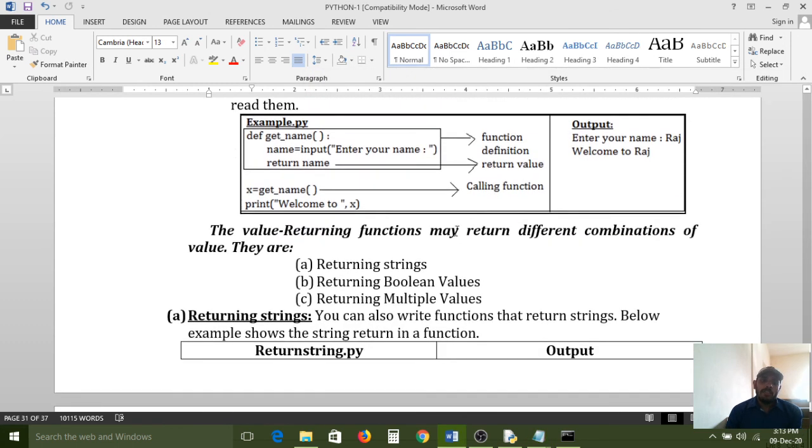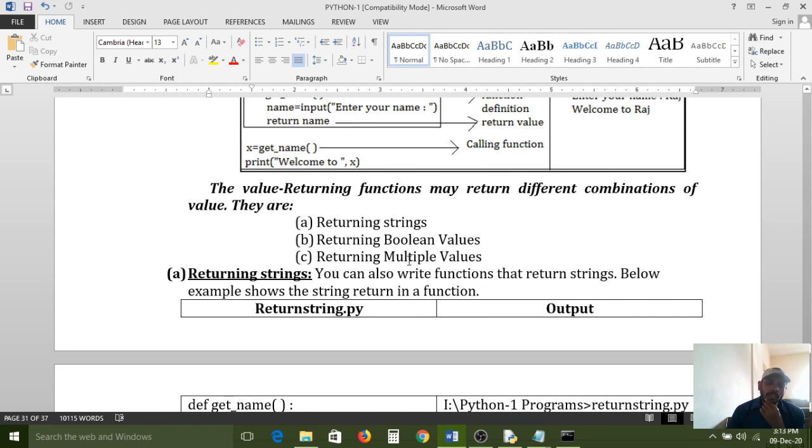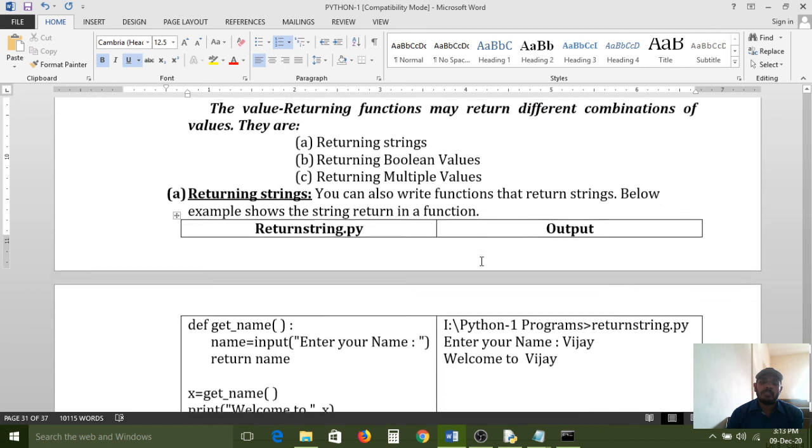Next, value returning function contains 3 steps. The value returning functions may return different combinations of values. They are returning strings, returning boolean values, returning multiple values.